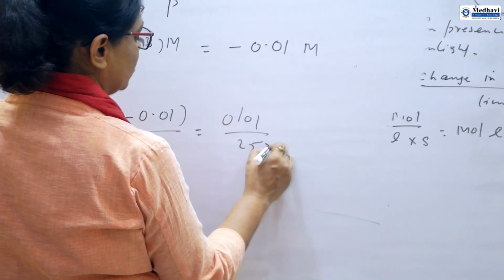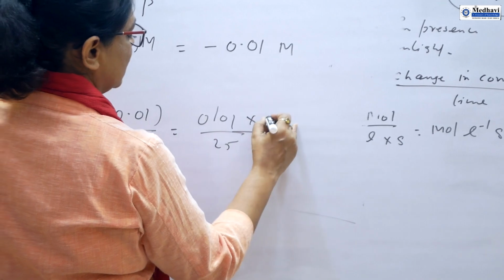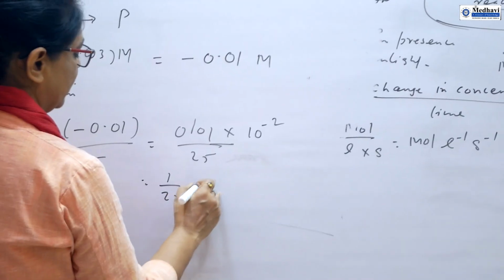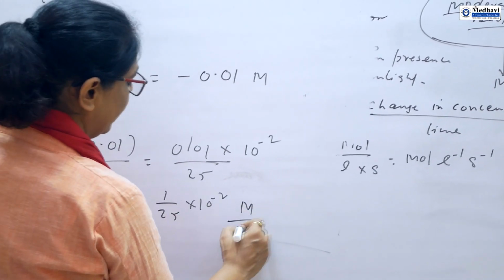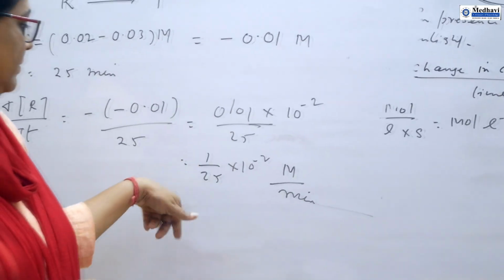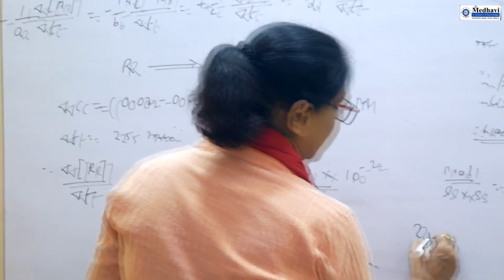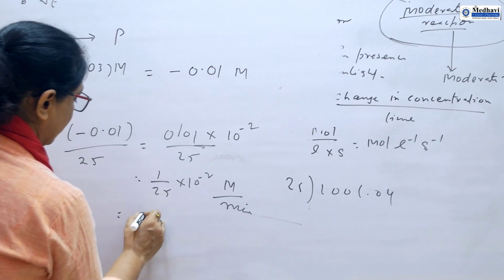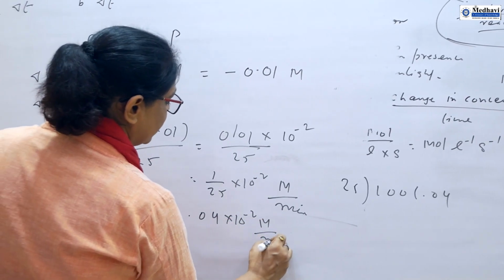If you want to solve it in minutes, you can directly write 1 by 25 into 10 to the power minus 2, molar per minute. You can solve this question: 25 into, and we get 0.04 into 10 to the power minus 2 molar per minute.